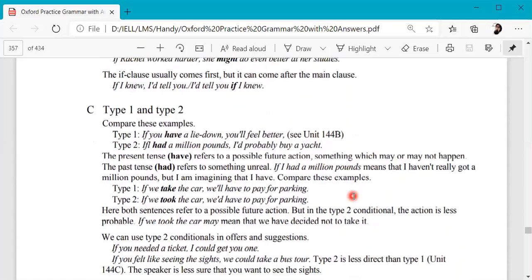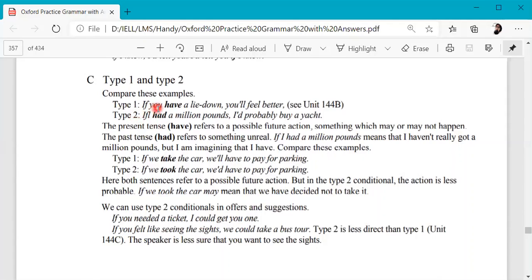Now there is a comparison between type 1 and type 2. This is important. Compare these two sentences. Type 1: if you lie down, you will feel better. Note this phrase, lie down. Now this type 2 sentence: if I had £1,000,000, which is an unreal situation, I would probably buy a yacht. In the type 1 sentence there is present tense and then the use of will. In type 2, we have past here, and I would probably buy a yacht.